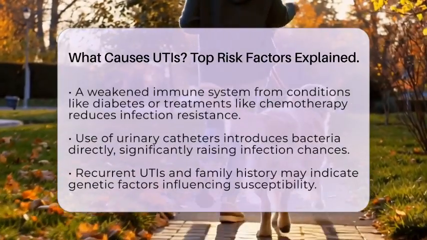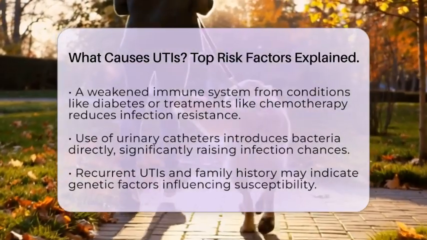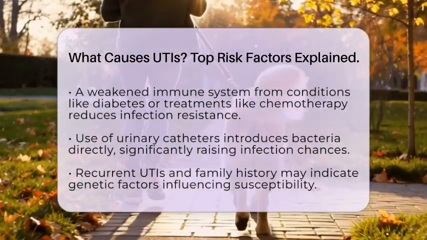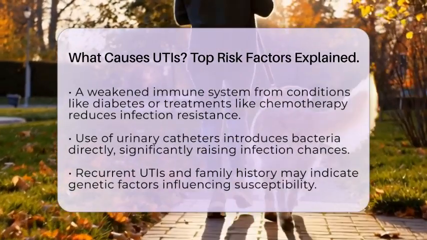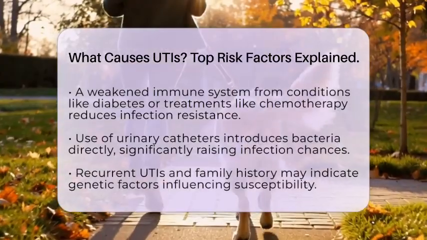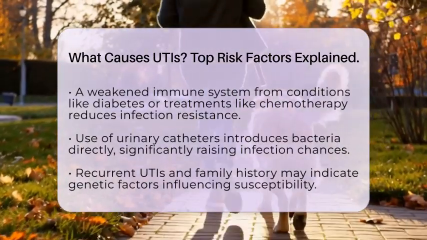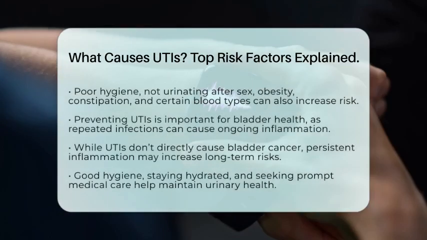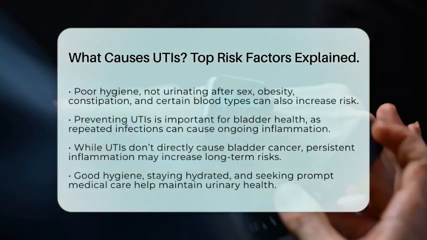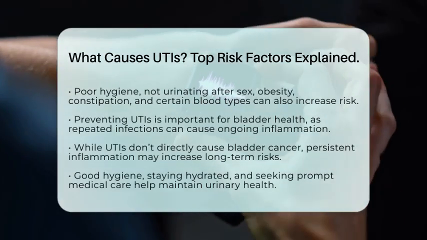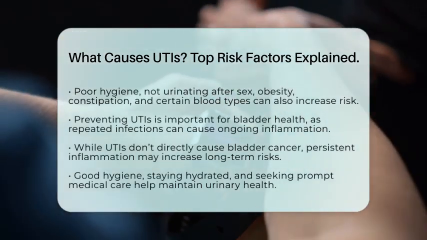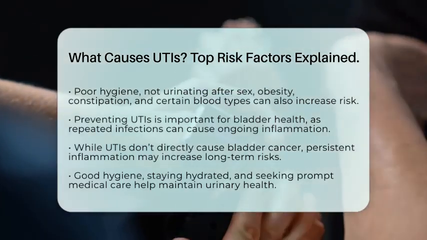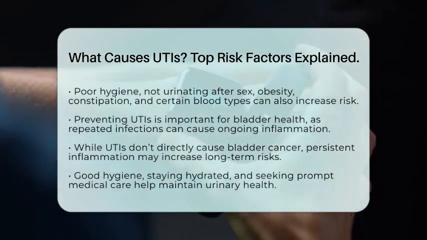the urinary system. People with a history of recurrent UTIs or those with family members who have had frequent infections may also be more susceptible, possibly due to genetic factors affecting immune response or bacterial adherence. Other factors include not urinating after sex, poor hygiene practices, obesity, constipation, and certain blood group secretor statuses. All these elements can influence how easily bacteria can invade and infect the urinary tract.